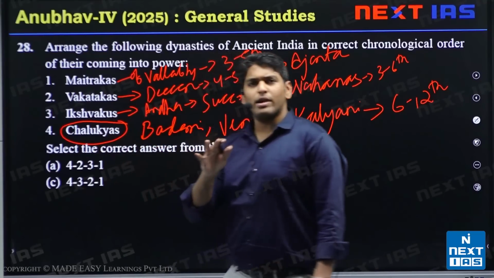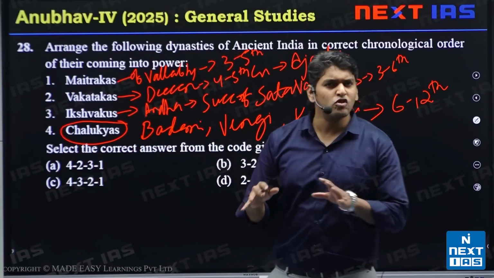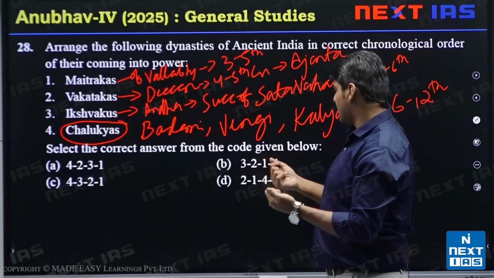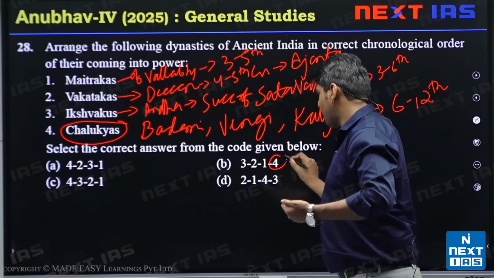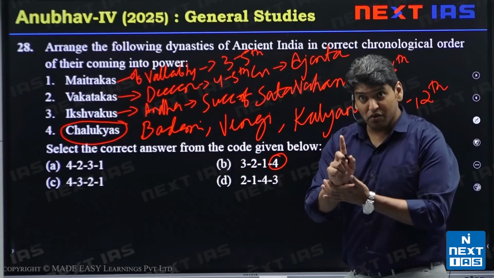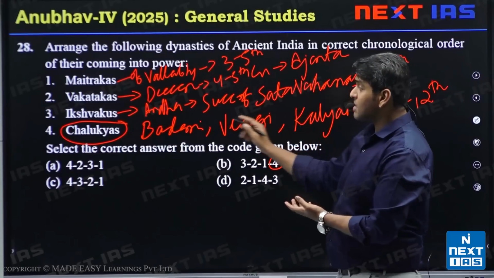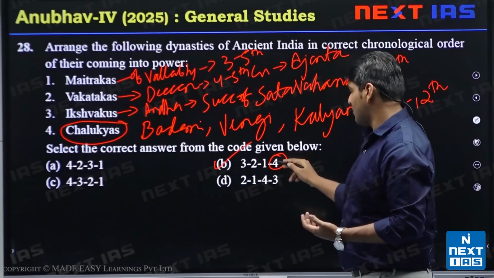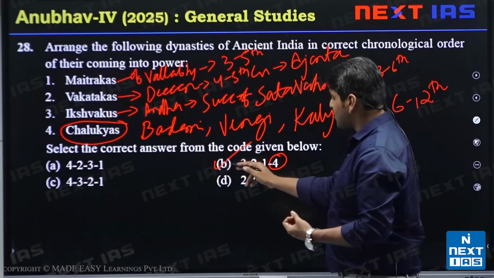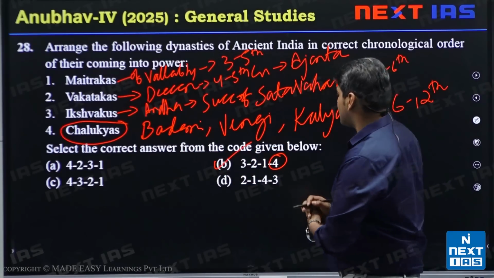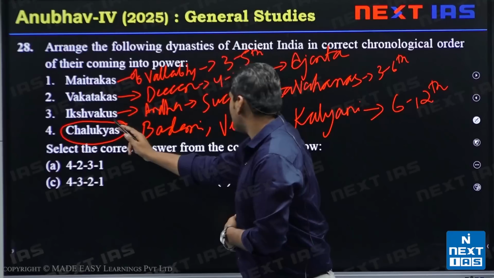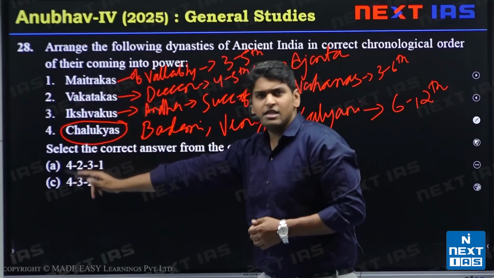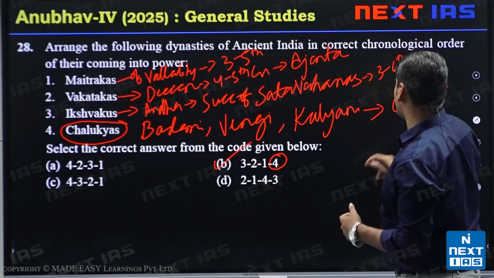1 and 3 are quite close. So you might be confused between those, but to ease that, we made option 4 the last and only one. If you know the timeline of Chalukyas, you can figure everything out. As 4 is in only one place, Chalukyas come last, so the option here is B. The sequence becomes Ikshvakus, then Vakatakas, then Matrakas, and then Chalukyas. So this is the sequence.